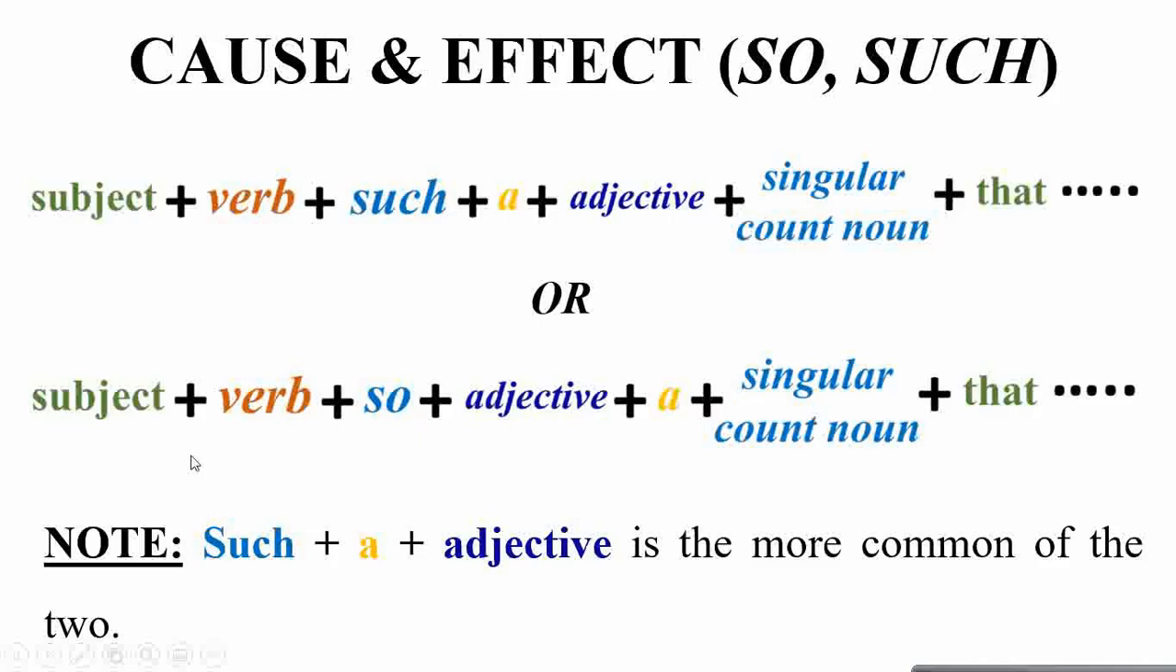Remember one thing कि जो ये first sentence construction है जिसमें such followed by an article and adjective, this being the more common compared to the other one. So जब आप ये sentence देखेंगे तो इसकी prevalence ज़्यादा है in terms of writing and speech compared to the second one, but both make sense and both are correct.